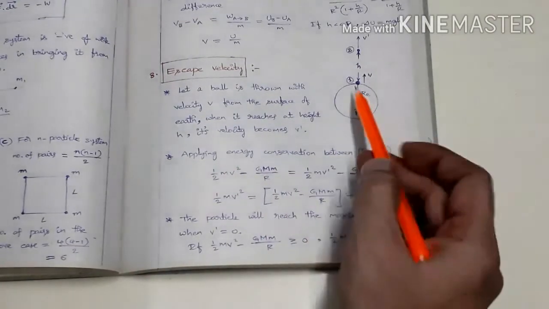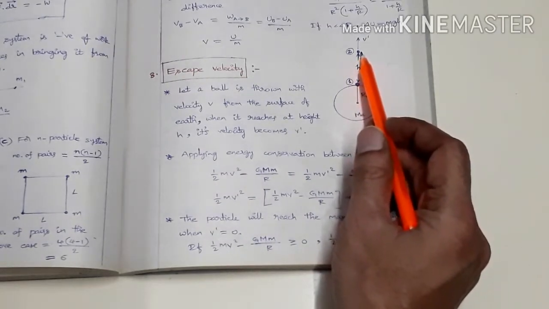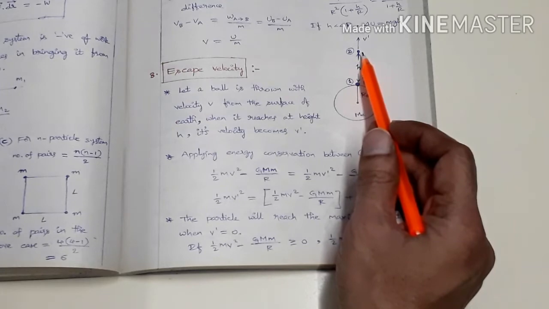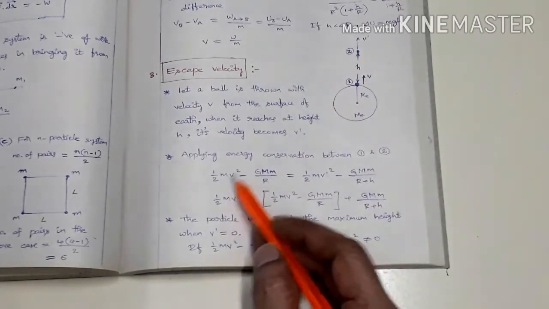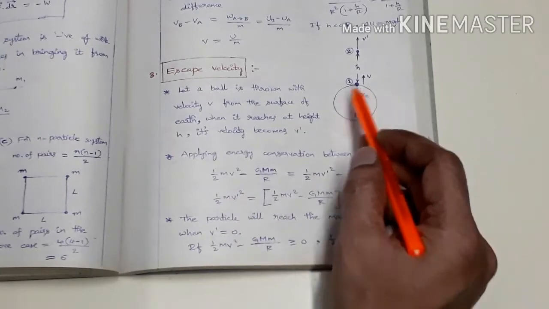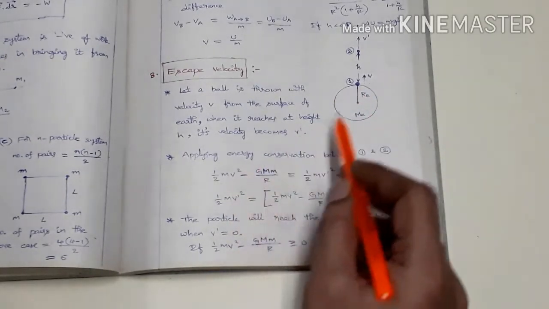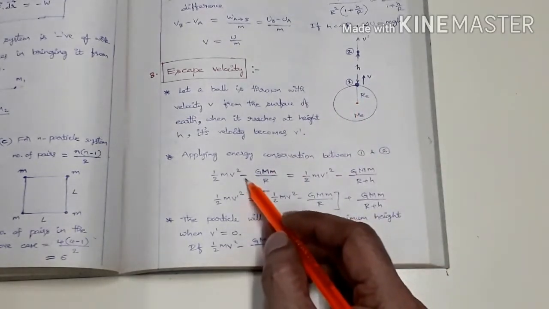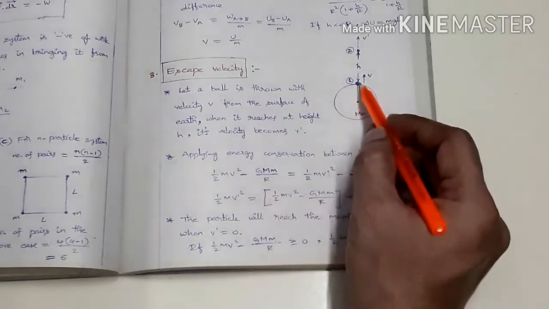The total mechanical energy at this position is equal to the total mechanical energy at this position. That is the law of conservation of mechanical energy. So here, the total energy at position 1 is half mv square, and the potential energy is negative, so half mv square minus GMm by R on the surface.